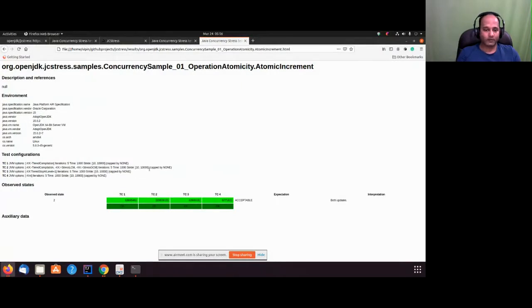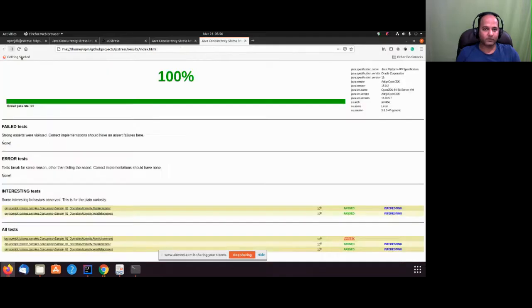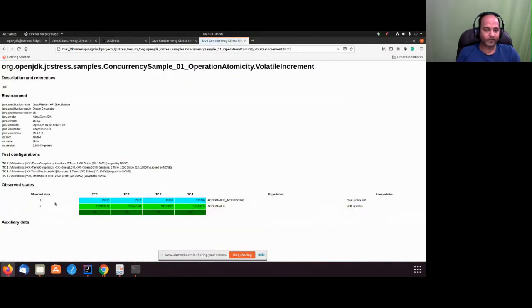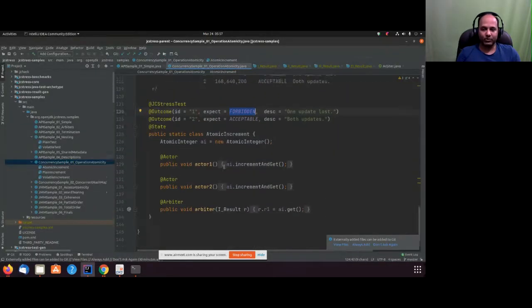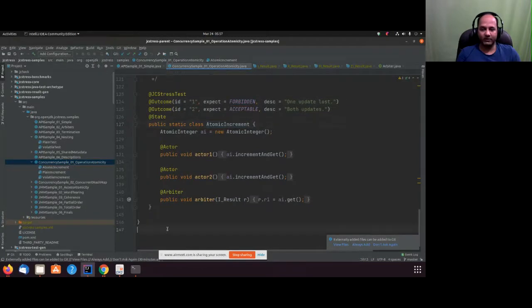We looked at this. Now there are other tests available which have some interesting results, like volatile increment. Volatile increment is acceptable interesting. It is acceptable because we already know this is a behavior as per the Java memory model. So we talked about atomic increment and different APIs.